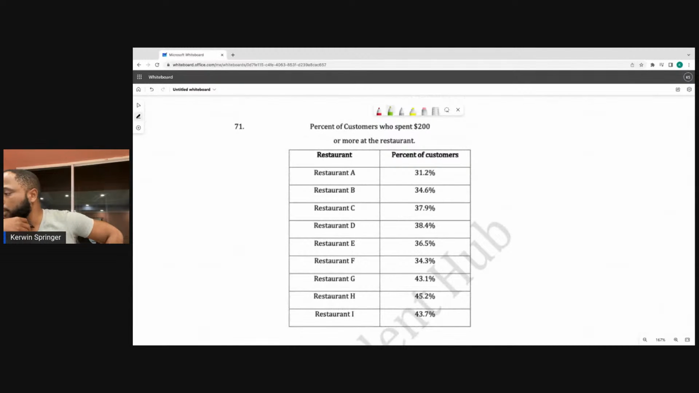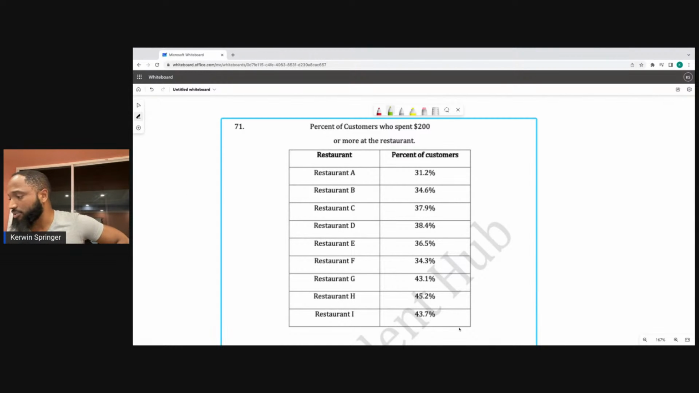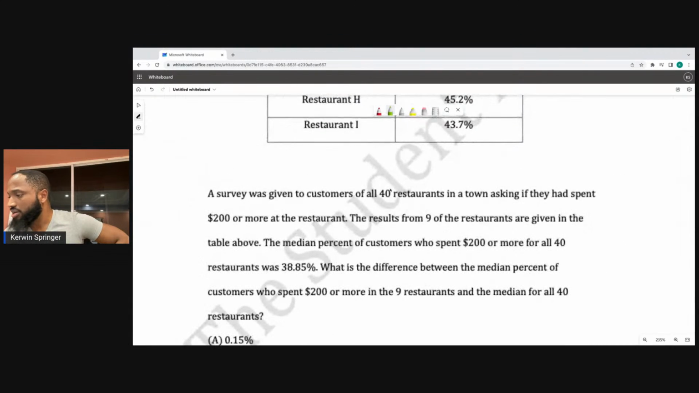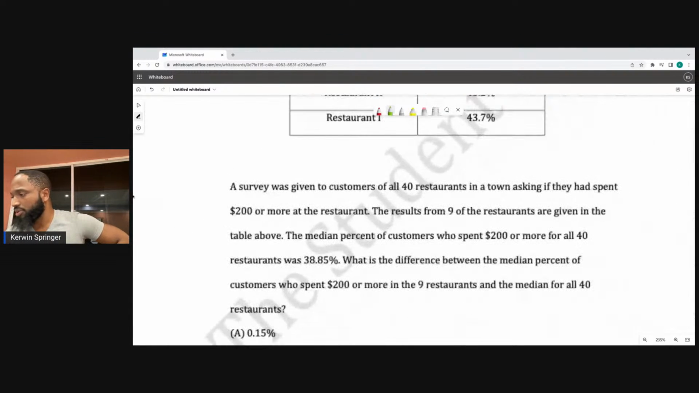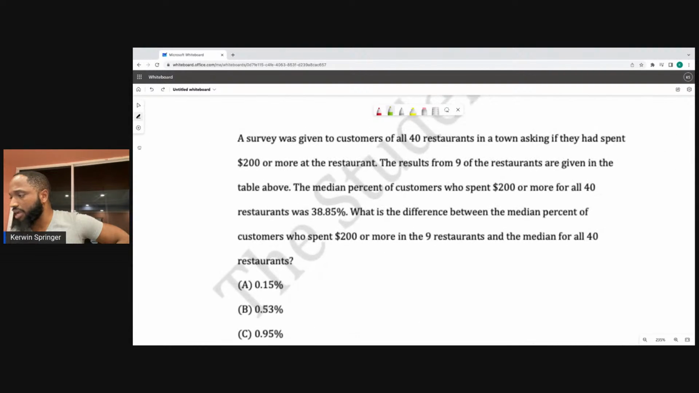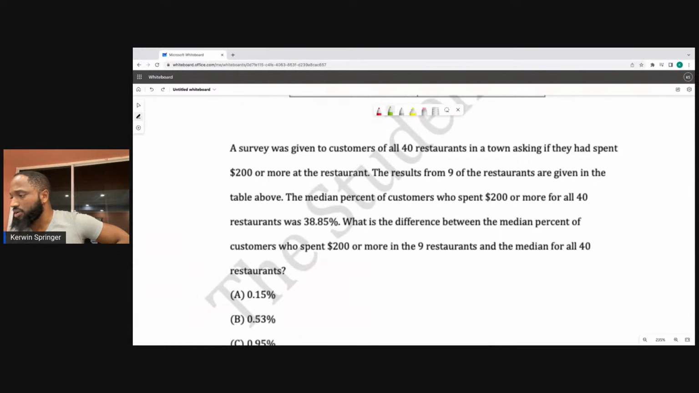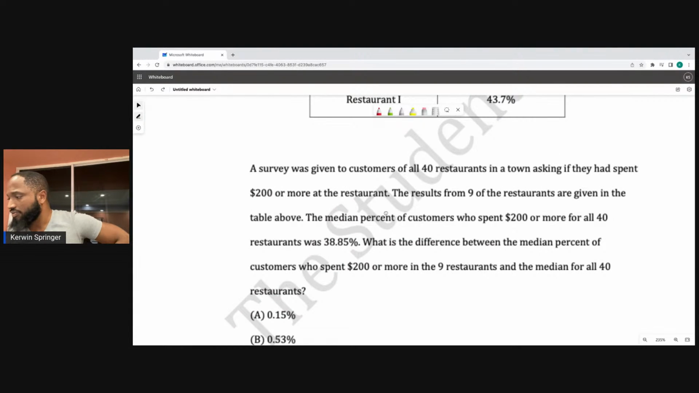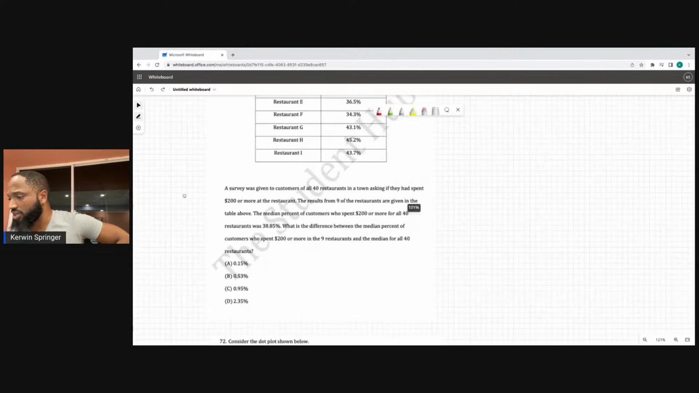Percentage of customers who spend 200 or more at the restaurant. So it has different restaurants, A to I, and this is how much spend 200 or more. A survey was given to customers of 40 restaurants in town, asking if they spent 200 or more. The results from 9 of the restaurants are given in the table below. The median percent of customers who spent 200 or more for all 40 restaurants was